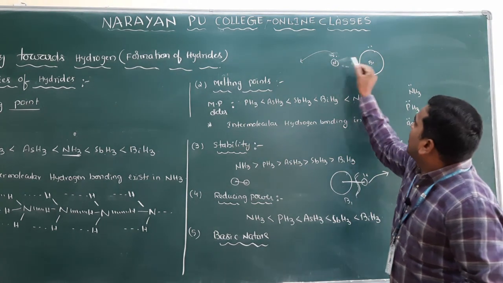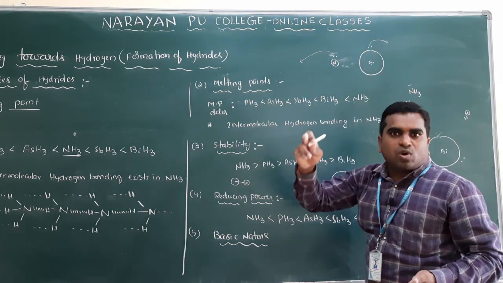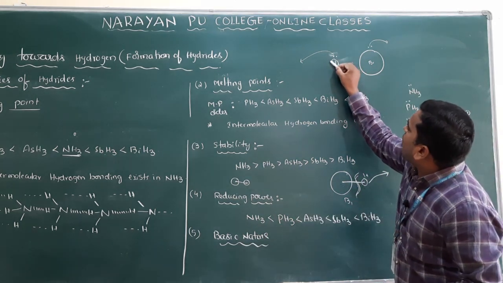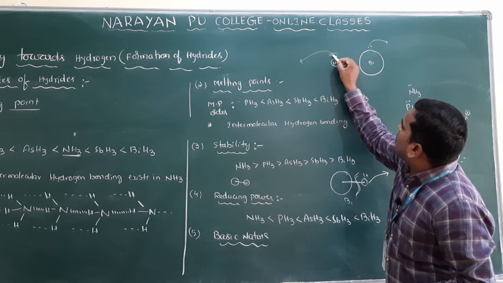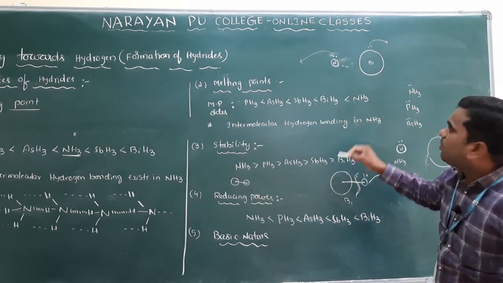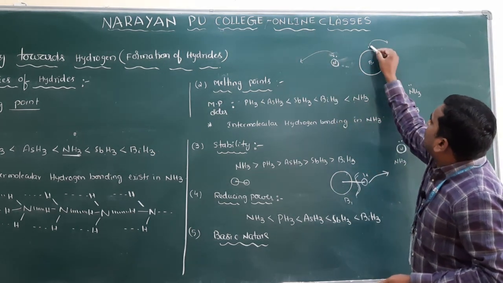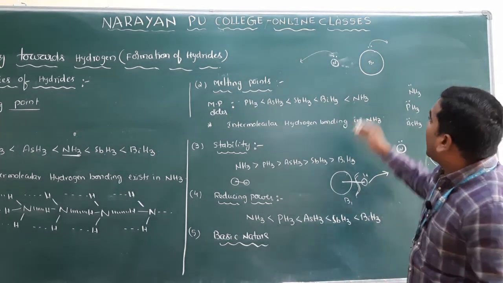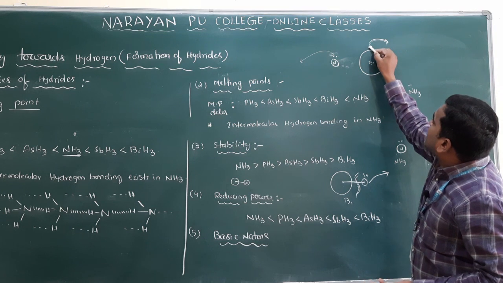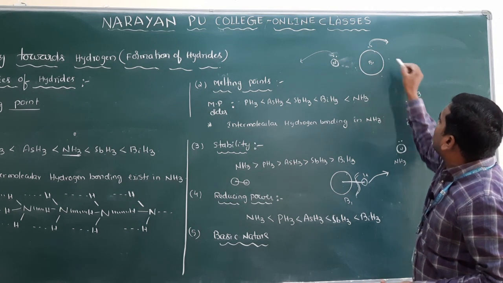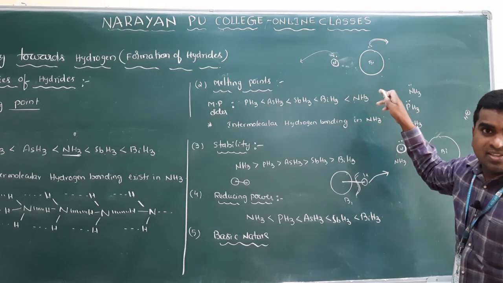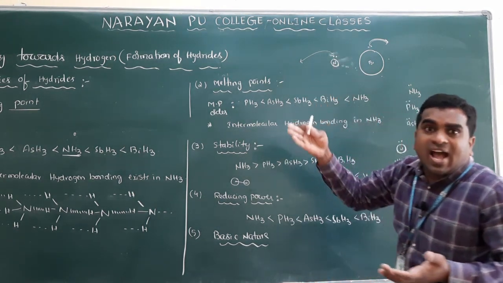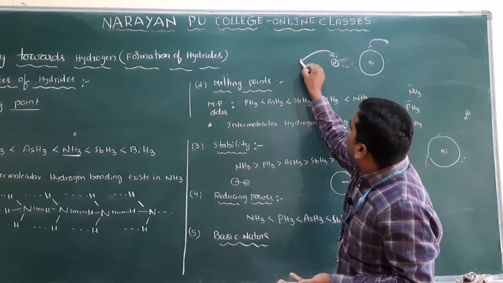To donate, the lone pair should be available easily. If the size is small, the electron pair occupies less volume, and here the size is big, so the electrons occupy a large volume. Sometimes they may be here or here or here, so availability will be less. But in nitrogen they occupy less volume, so we can easily find where they are present, and they can easily donate the electrons.